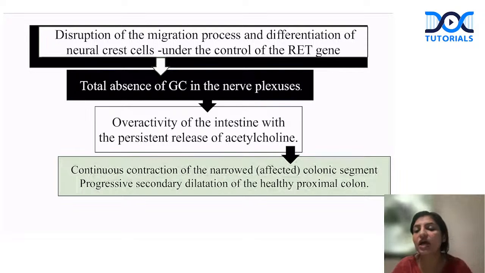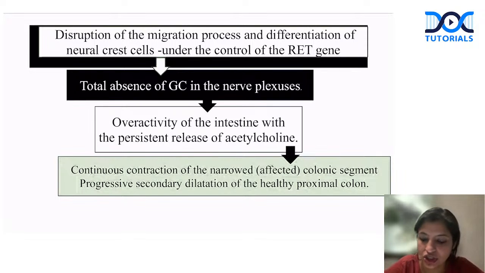There will be overactivity of the intestine with persistent release of acetylcholine, which causes continuous contraction of the narrowed colonic segment. Because of the contraction, the proximal part gets dilated. That is what is seen typically in Hirschsprung's disease.